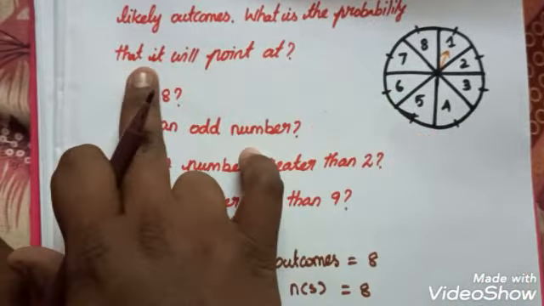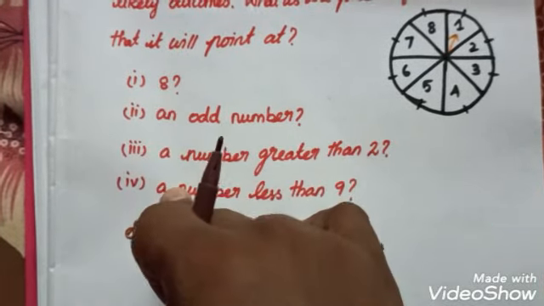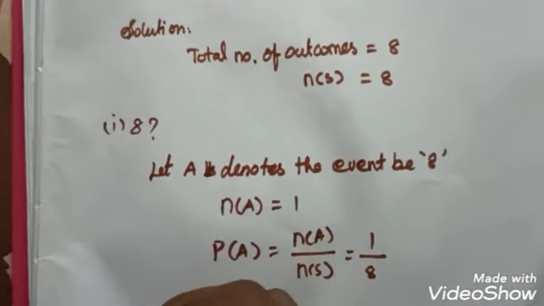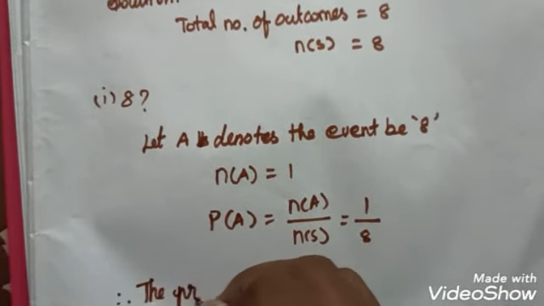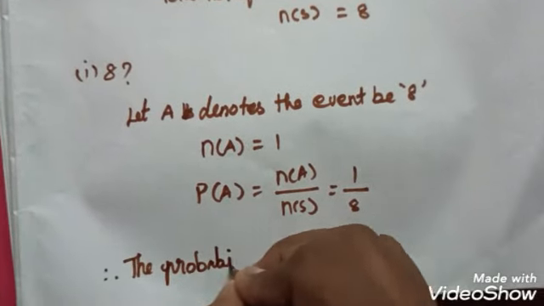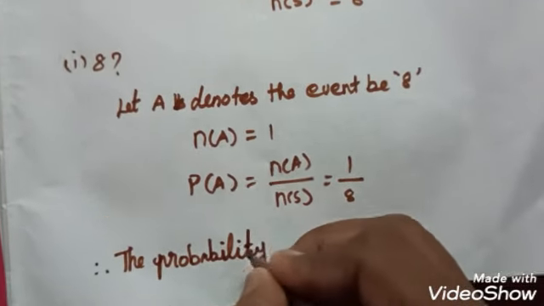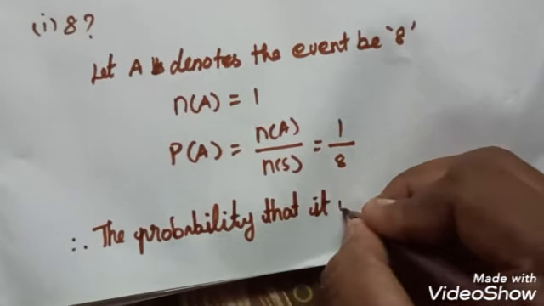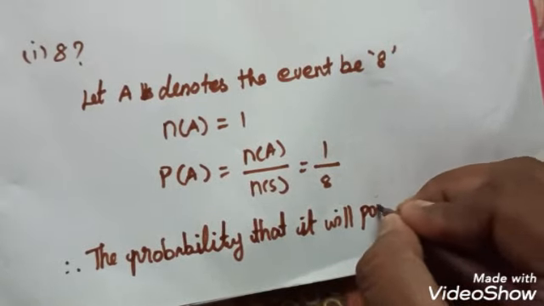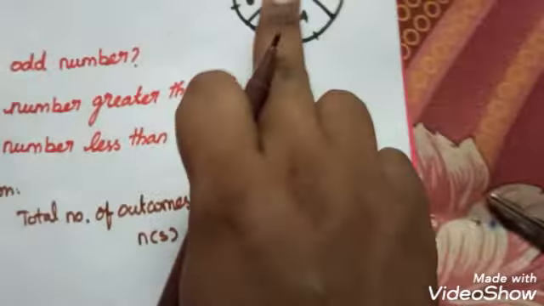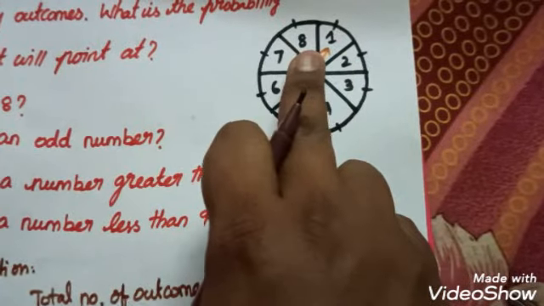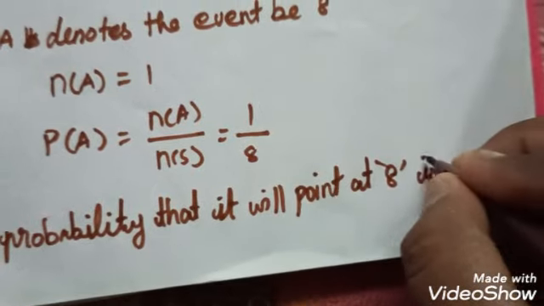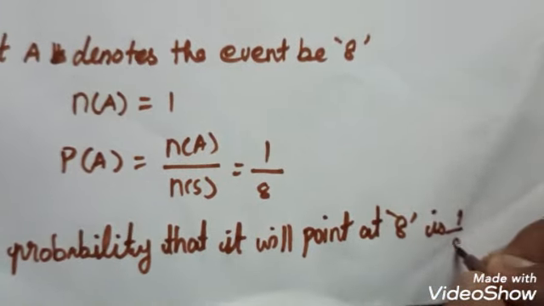There are 4 questions, so we write the same sentence for the answer. Therefore, the probability that it will point at 8, that the arrow mark will rest at 8, is 1 by 8.